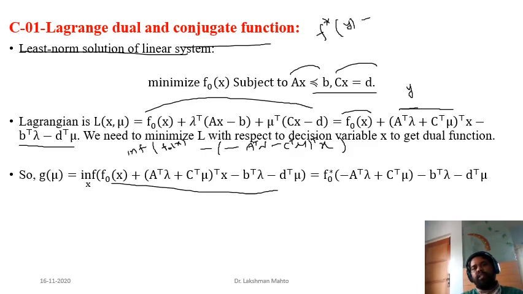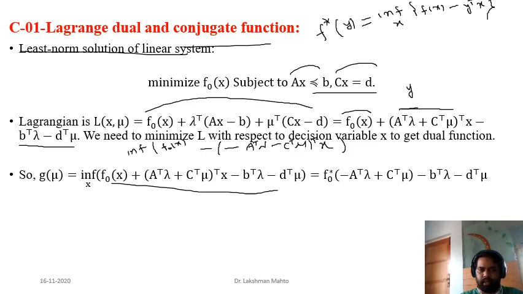What does it say? If you have a function f, how do we define the conjugate function for a given direction y? We find the infimum, with respect to x, of the given function f minus the linear function y transpose x. So we find the infimum of f of x minus y transpose x. This was the definition of the conjugate function. The same criterion is coming here.